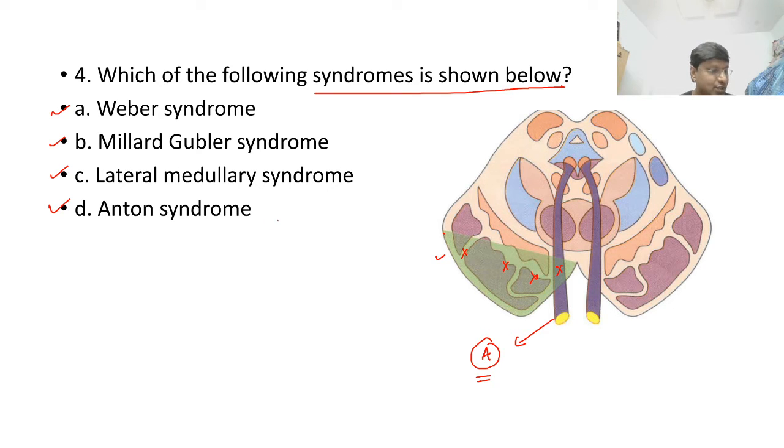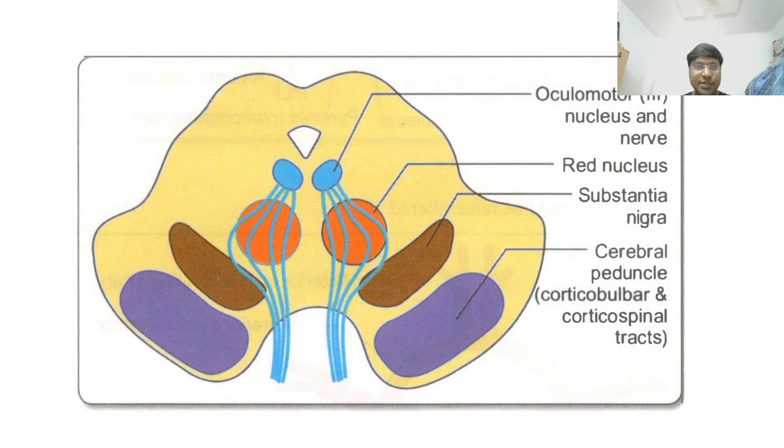Right, very good. So that is your third cranial nerve. Whatever I have marked as A is the third cranial nerve, your oculomotor nerve. And you see the other structures which have gone. The other structures involve the crus cerebri, that is nothing but your cerebral peduncle. What are the structures which have been damaged? That is your corticospinal tract. Corticospinal tract is an upper motor neuron.